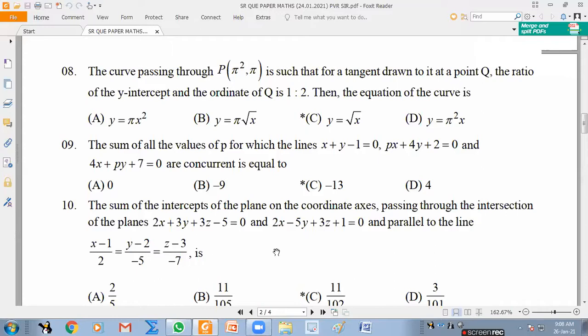So if you simply take that and you'll get a quadratic equation, I'm not sure. I'll check it once. Let me see.